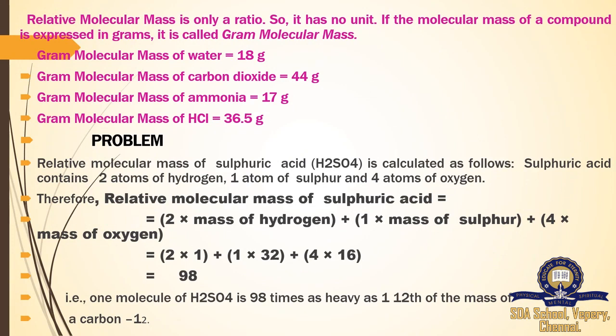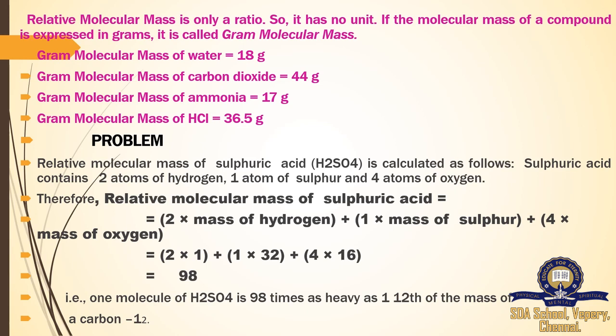The relative molecular mass is only a ratio. It has no unit. Likewise the relative atomic mass. Here also we are going to have the unit of gram molecular mass, because we are going to measure a mass, so we can take a unit of gram.